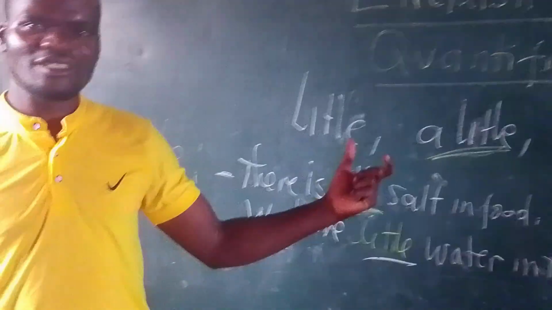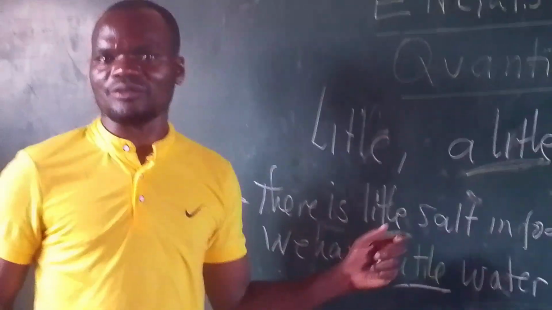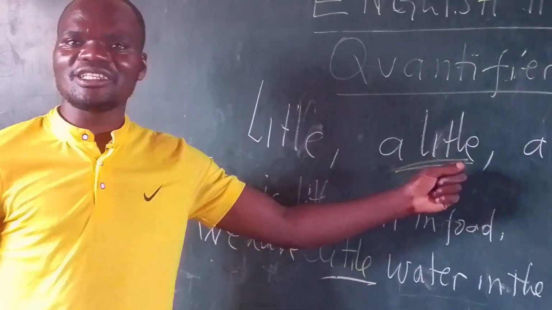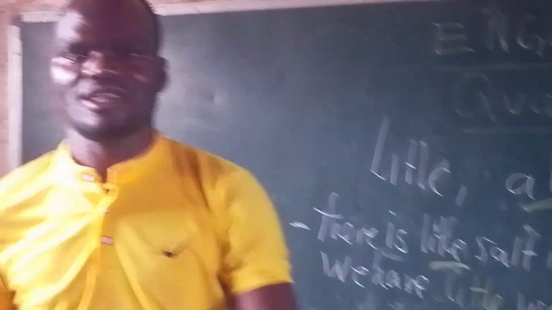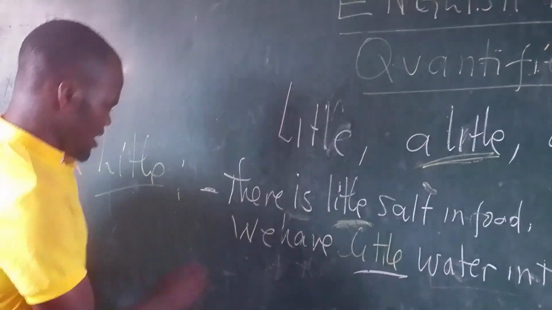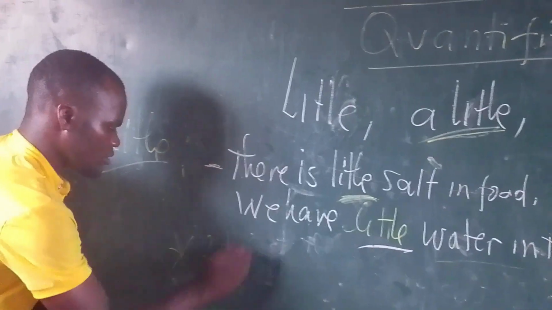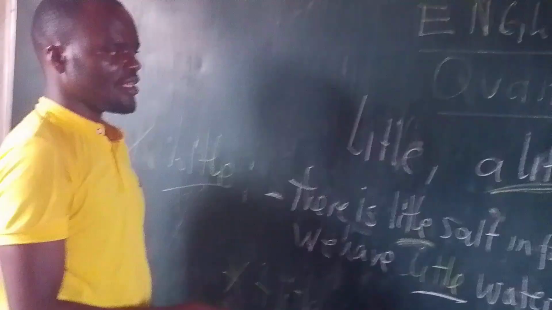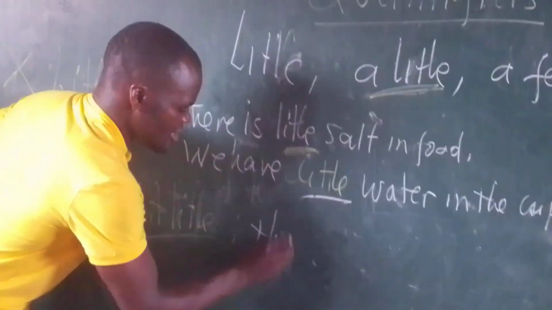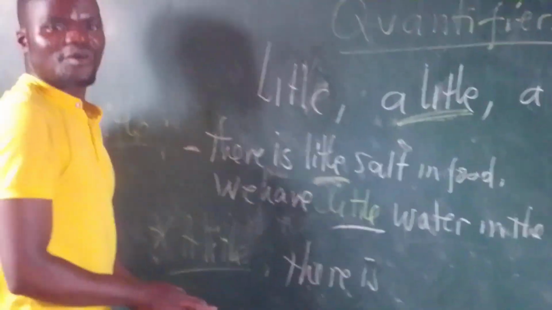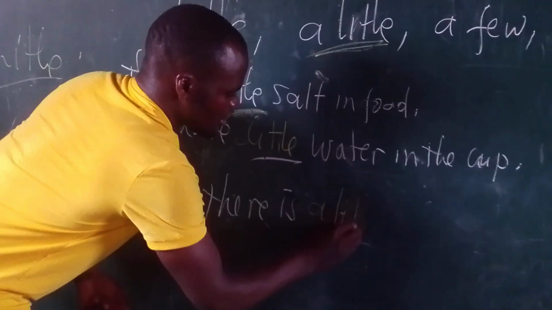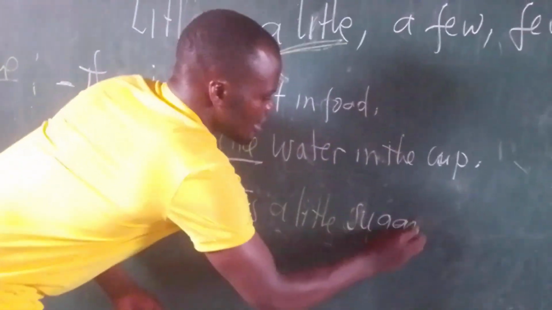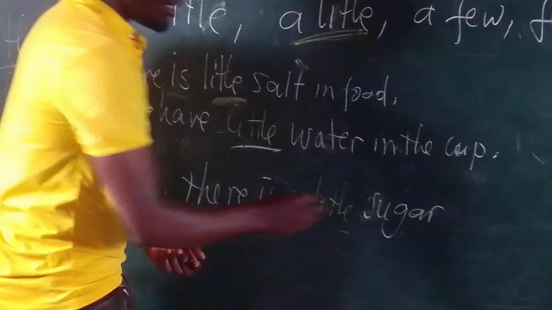So that is the usage between little and a little within English. Little is the smallest amount. However, a little is at least something, isn't it? So for the usage of a little, we can have such examples. There is a little sugar in tea.